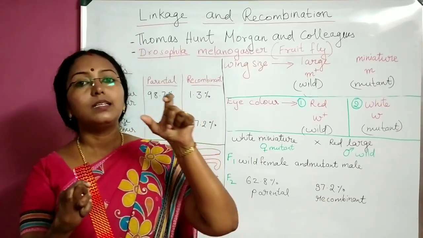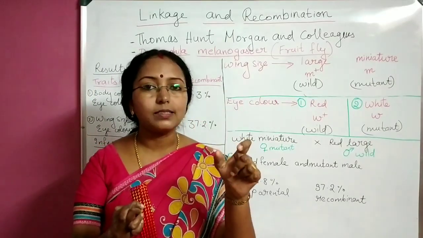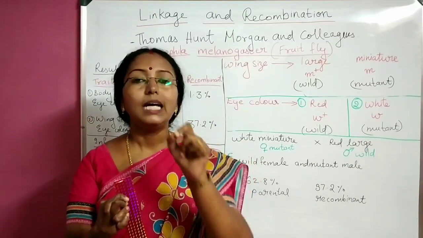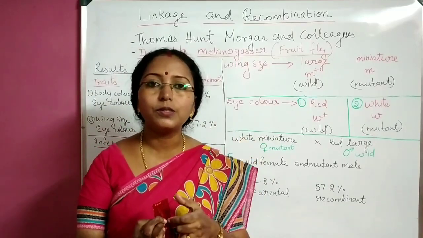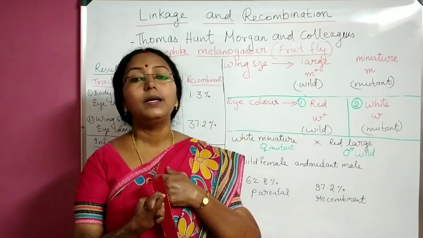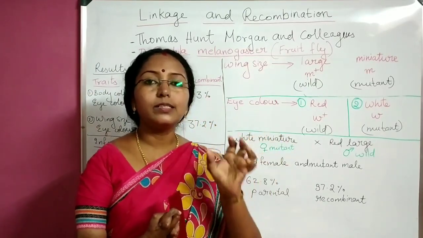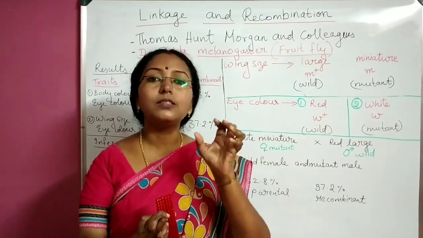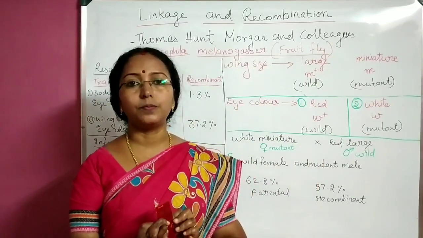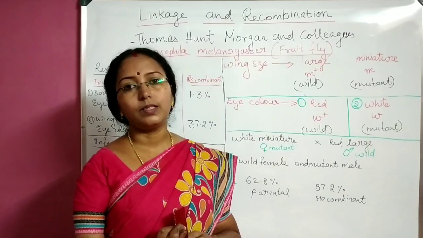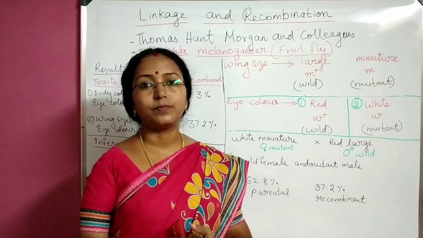Now, these genes for each of these characters are present on the X chromosome of the fruit fly. Fruit flies have many chromosomes, like we human beings have 23 pairs of chromosomes. But the genes responsible for these characters are present on their X chromosome. All these three genes are present on the X chromosome. Then why this difference of percentage in parental type and recombinant type? Here is the answer.